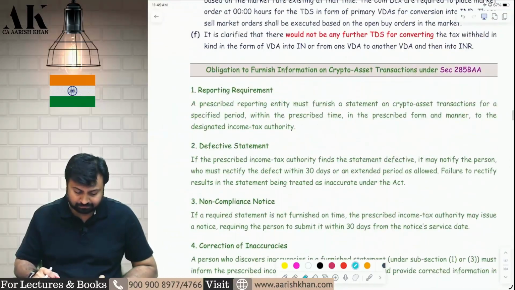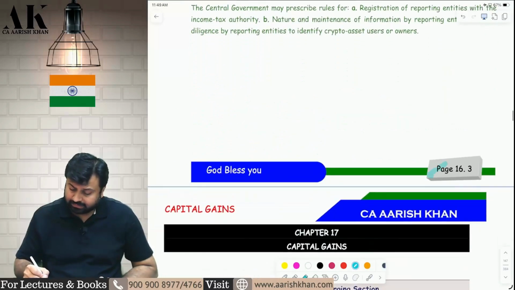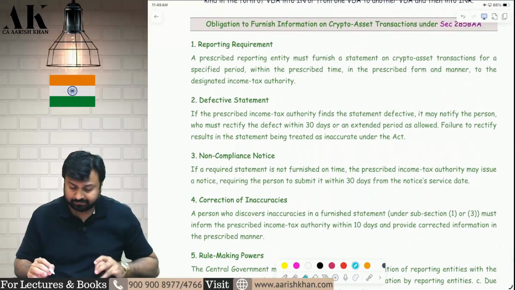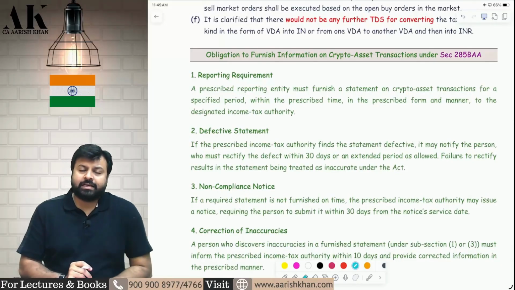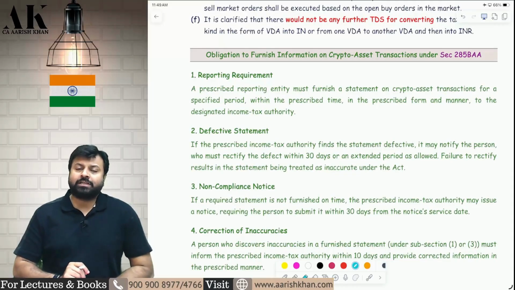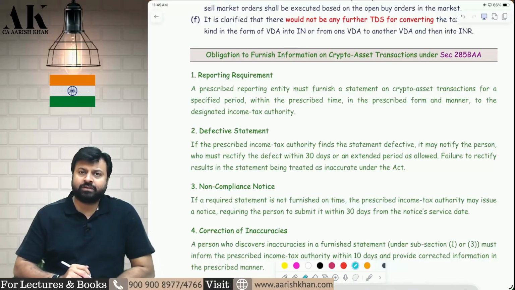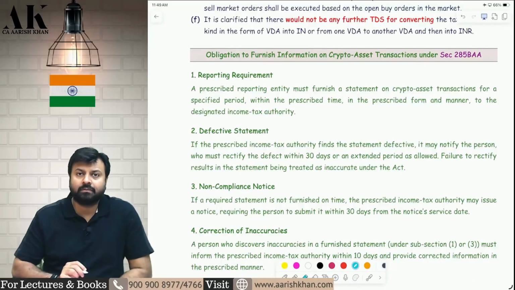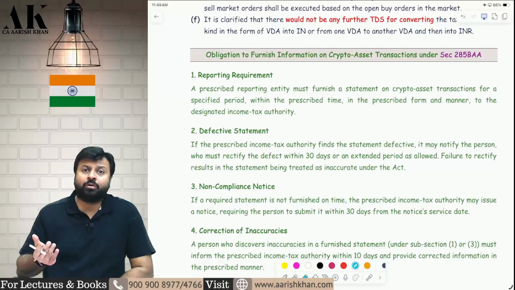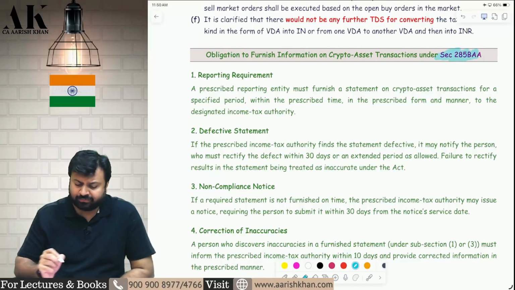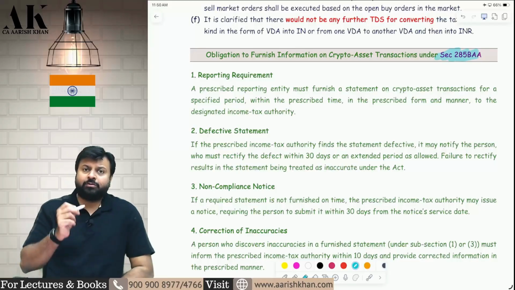Now coming to the chapter of virtual digital asset. Now there is a small amendment on virtual digital asset over here. If you purchase any cryptocurrency, you purchase from certain exchanges. I will purchase from CoinDCX, WazirX, different kinds of exchanges and platforms through which I am going to purchase this. So now the government has said that those platforms have to report certain things. What they have to report, when they have to report, how they have to report, everything will be prescribed. So those platforms have to report a few things with respect to cryptocurrency transactions.